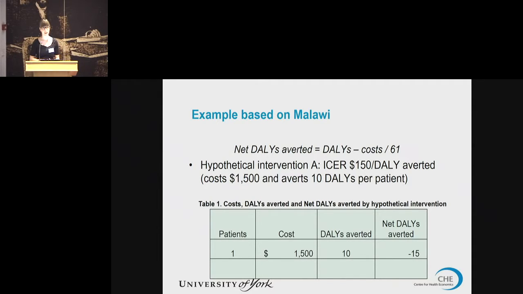What we really want to know is how does this play out at the population level? So if we were to scale this up by, say, 10,000 patients, we can see the cost goes up by that amount as well, and DALYs averted now are also for 10,000 patients. And what we have is an effect of -145,902 DALYs that are now imposed on the system by approving this intervention.